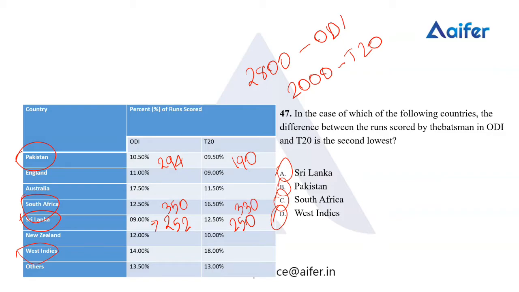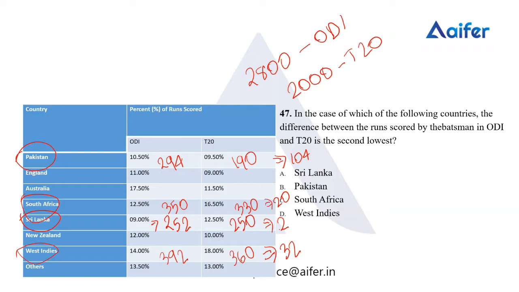Then we have West Indies, 14%, we have it as 392, and 18% we have it as 360. So we want to find the difference between each. For Pakistan the difference is 104, for South Africa we have a difference of 20, for Sri Lanka we have a difference of 2, and for West Indies we have a difference of 32.